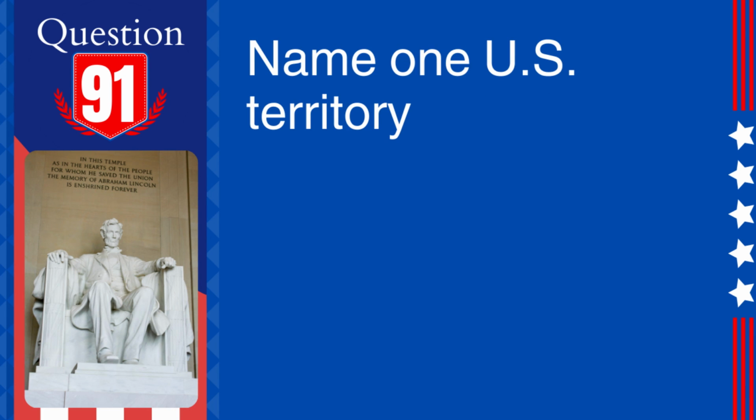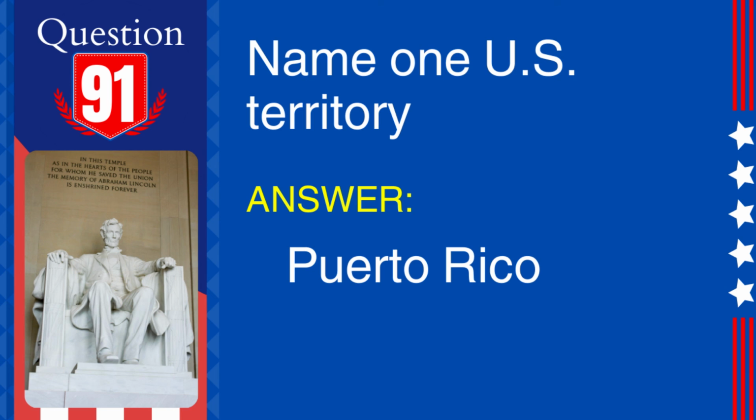91. Question. Name one U.S. territory. Answer. Puerto Rico. Explanation. Puerto Rico is a U.S. territory located in the Caribbean Sea. Its residents are U.S. citizens, but do not have the right to vote in presidential elections.